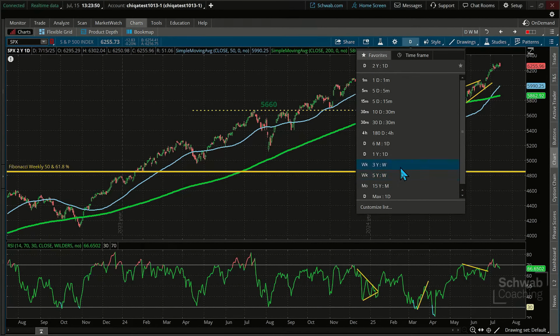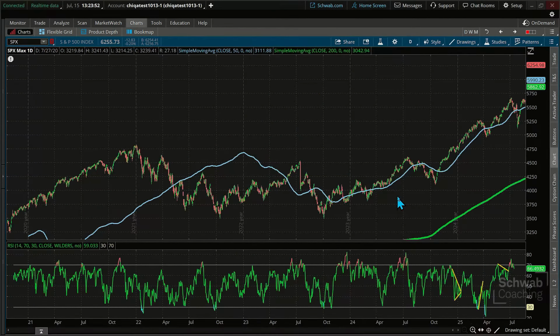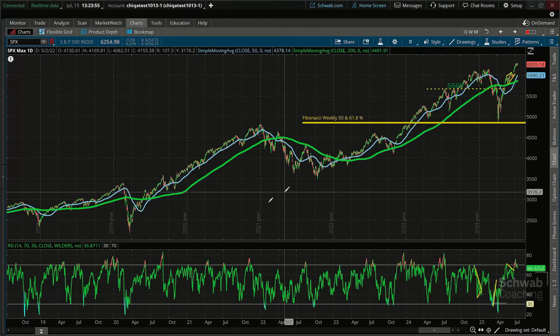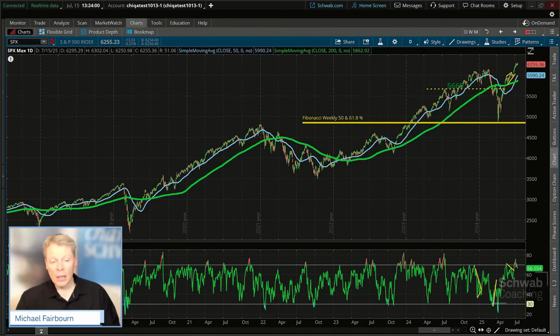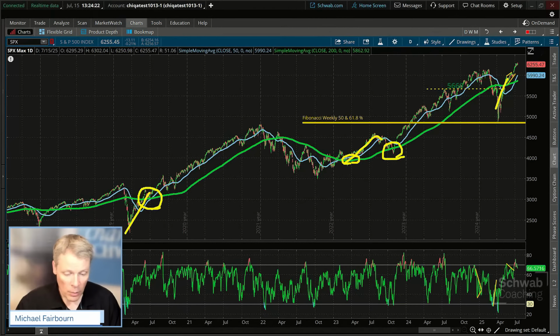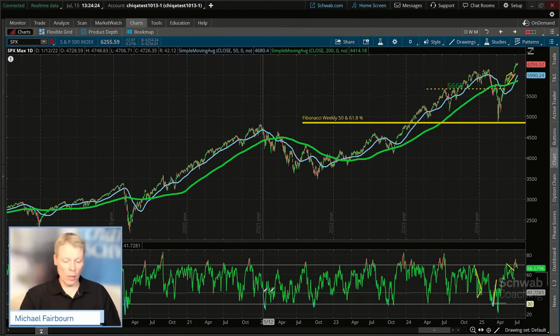Let's just go to a 5. Really? Yeah, max daily. I probably did that just to show you. Does this look a little bit familiar? Look at these points on these pullbacks. Here's one. This goes all the way back to 2020. That was a long one. From the bounce, look at this. Bounce, golden cross. Bounce, golden cross. New highs, by the way. Bounce, golden cross. Right there, and the trend, and another bounce right there. So they can be interesting. There can be a lot of stocks out there that could fit into that category as well.